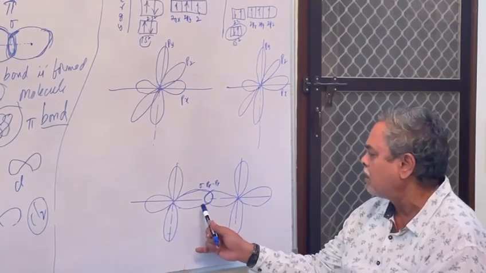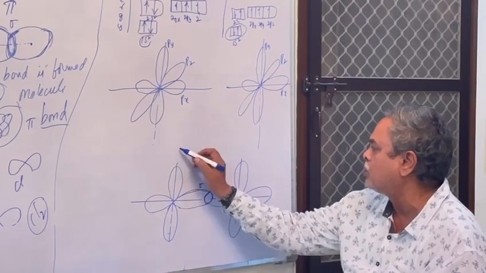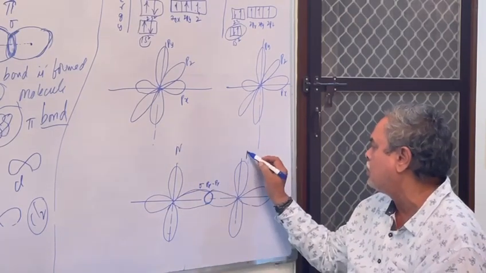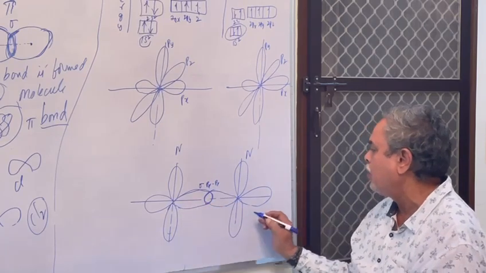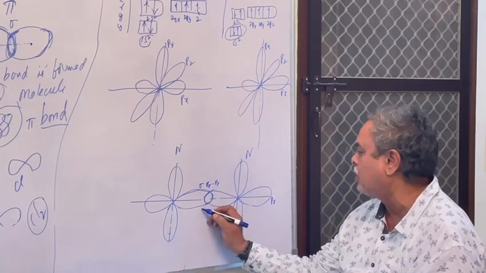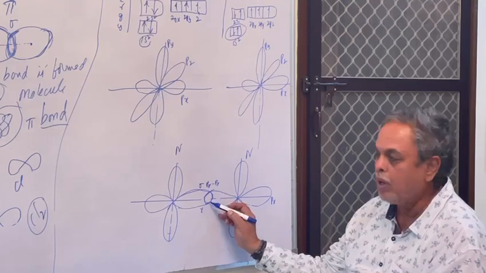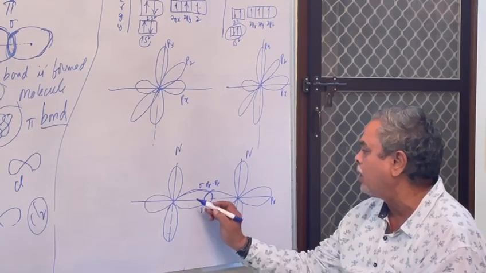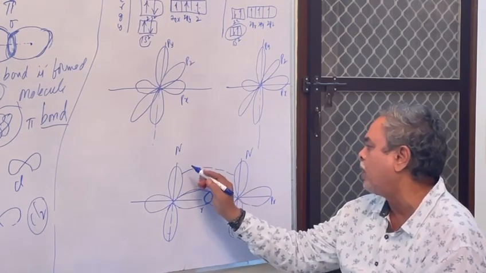On the axis, this lobe of nitrogen and this lobe of nitrogen, the p of x and p of x, overlap here by forming a sigma bond. Next bond is pi bond, which